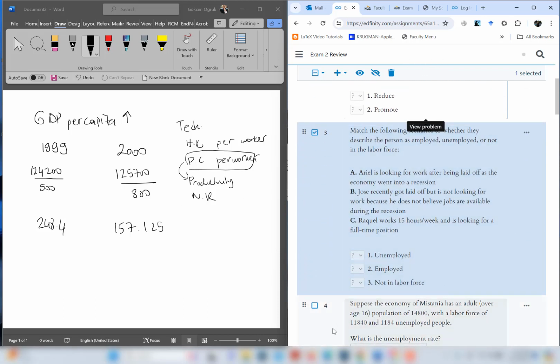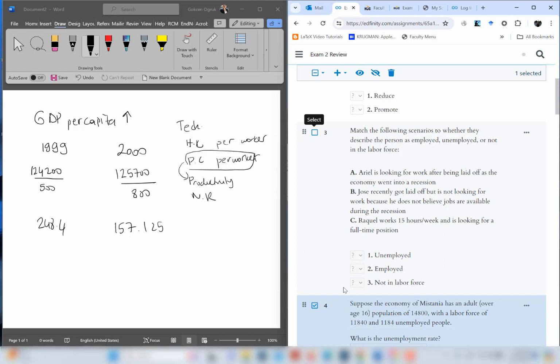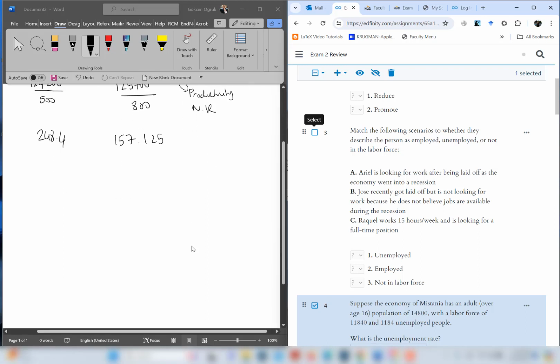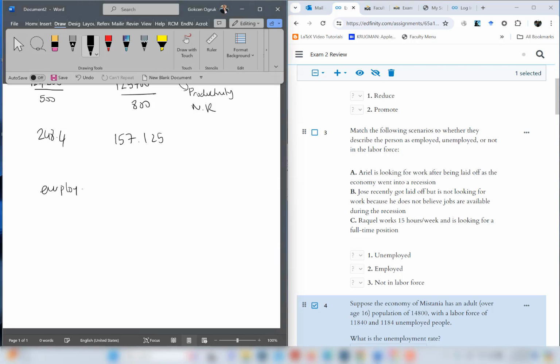Question number 3. Match the following scenarios to whether they describe the person as employed, unemployed, or not in the labor force. So to answer this question, you need to check from unemployment chapter. When we consider employed people, these people have full-time, part-time, doesn't matter, they have a job. They work even 4 hours, they are considered as employed. Or they may work for the family business, they are still considered employed, although the family doesn't pay them a check. And these are the important points. If you are self-employed, you are also employed.